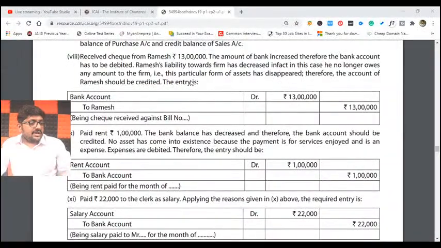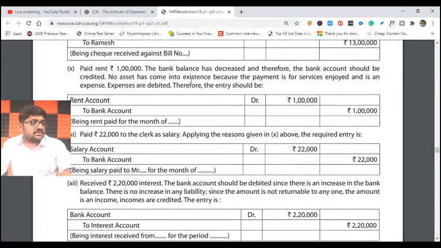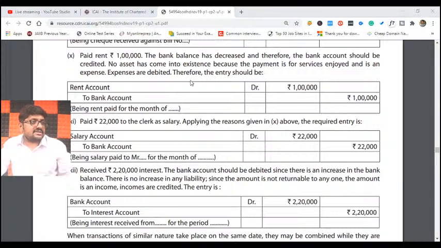Next. Coming to the next example, after 8th comes 9th. Hey, where is 9th? 9th is not there. Directly they have gone to the 10th example. 9th number is missing. Anyways, paid rent 1 lakh rupees.